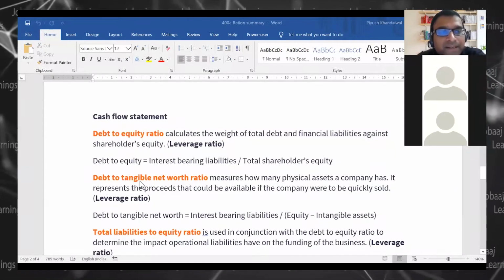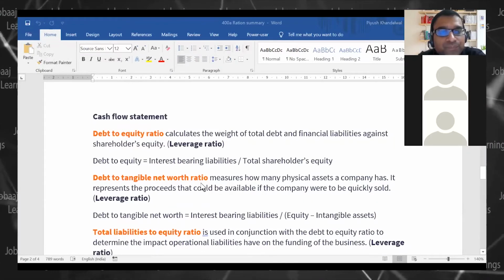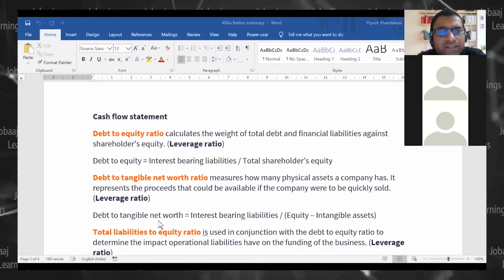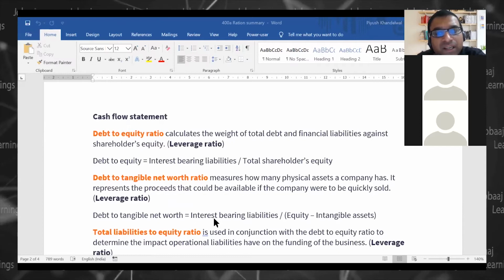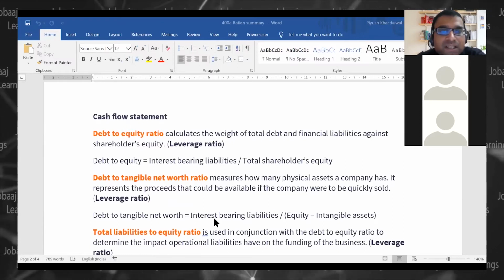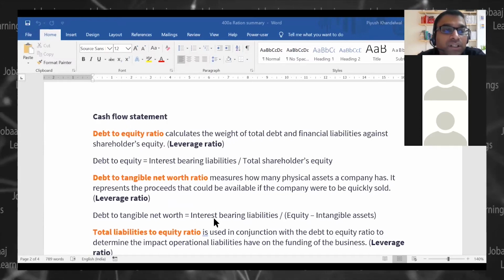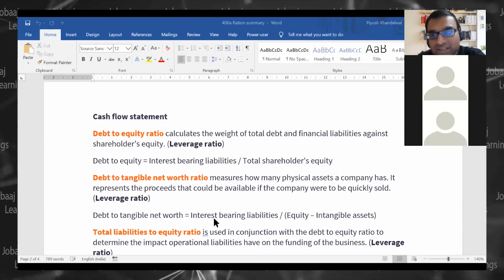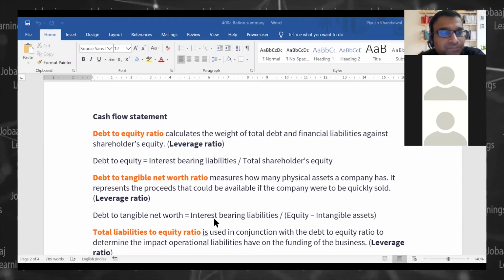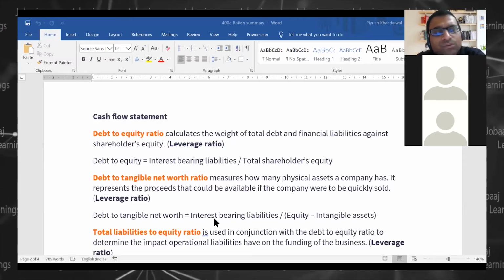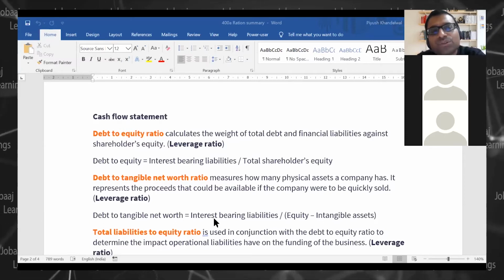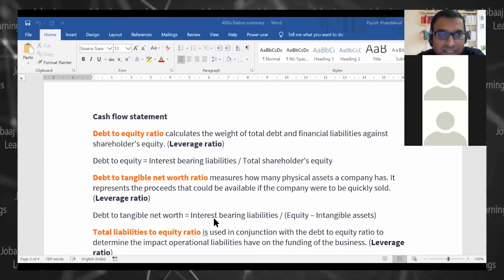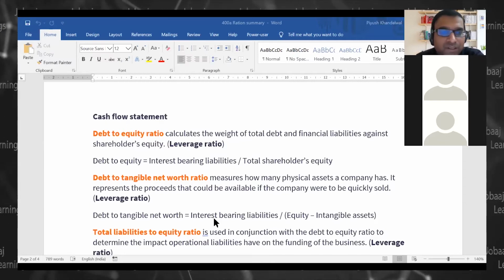Okay. Debt to tangible net worth ratio, right? Again, interest bearing liabilities upon your equity, but you will adjust with what? Intangible assets, mostly goodwill. Now, this ratio is again used for very specific reasons and specific items, right?